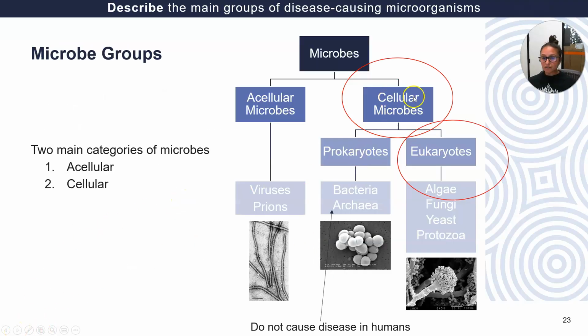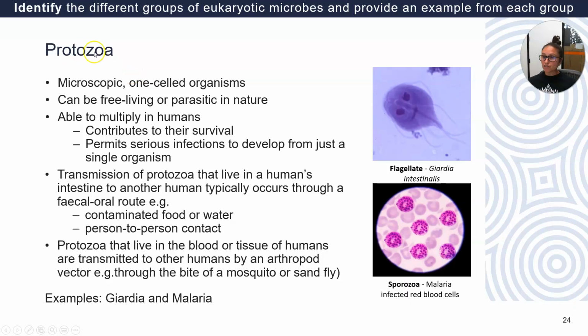Okay, so we looked at bacteria. Their cell bodies are made up of just one cell. Let's have a look at protozoa. Again, these are made of one cell, but this cell actually has a membrane-bound nucleus, so they're kind of advanced. So these protozoa are like Giardia and Malaria. They can infect you, and they also have quite a sophisticated life cycle.